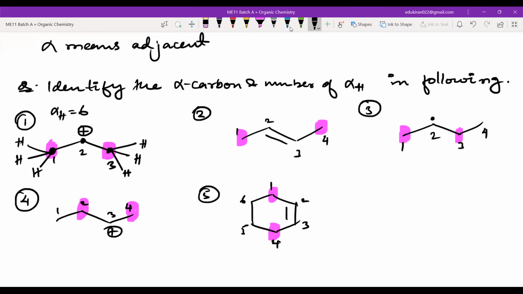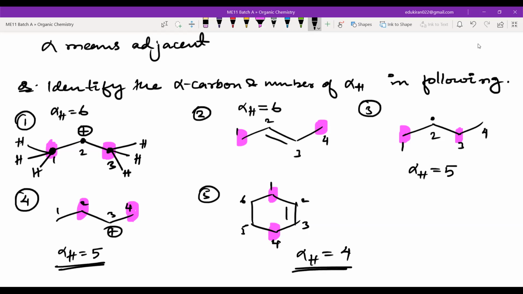And here also total alpha hydrogens is 6, right? Yes, 6. What about here? 5. What about here? 5 again. What about here? 4. Very good. Did you get it right, Hiba and Khalid? Yes, sir.